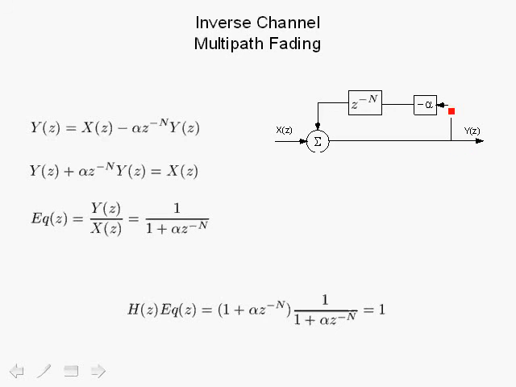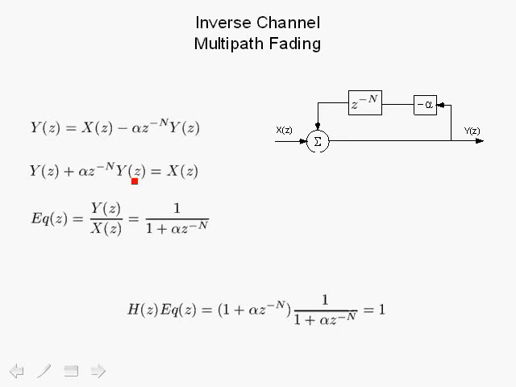We take the output and we multiply it times minus alpha and delay it by n samples. That's what z to the minus n means, and add it back to the input. What we're interested in is the z-domain transfer function between the input and output. So we can write Y(z) as X(z) minus alpha z to the minus n times Y(z). So we have Y(z) times minus alpha times z to the minus n, and then we're adding it to X(z). So that's what we get over here.